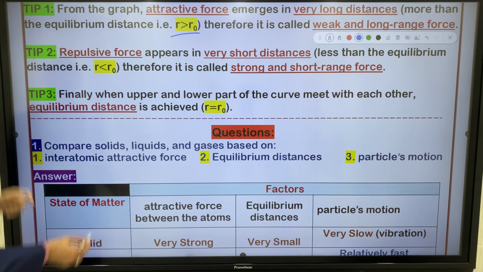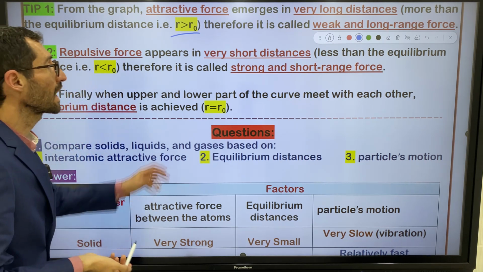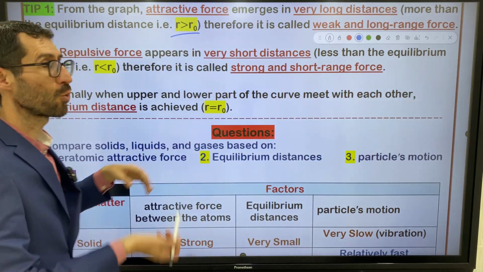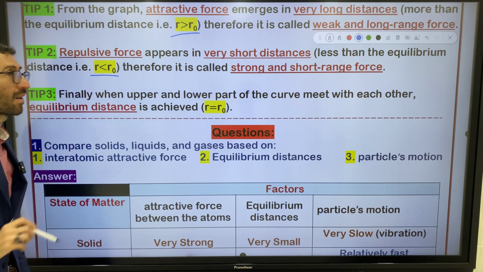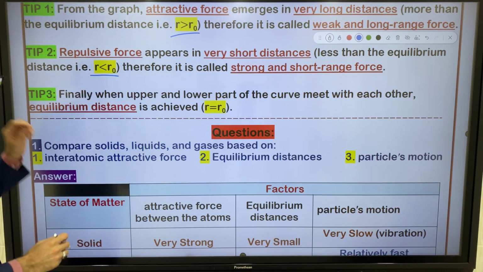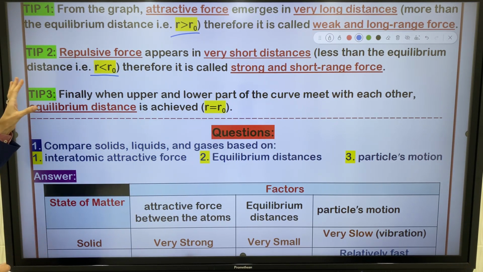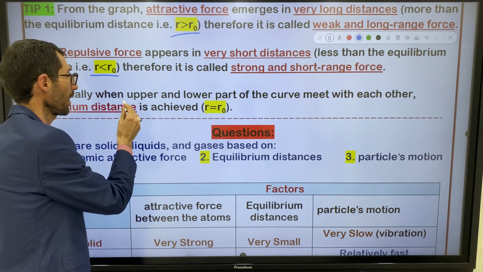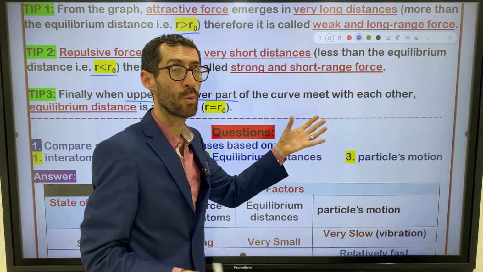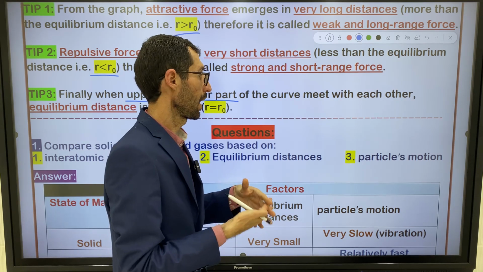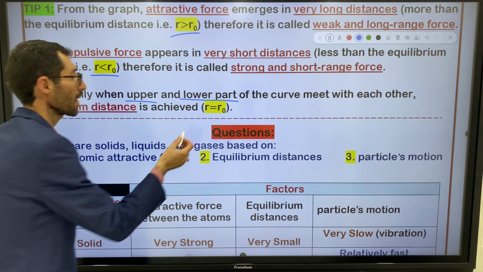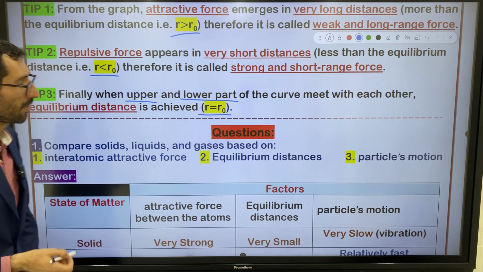The second tip, repulsive force appears in very short distances, less than equilibrium distance. What do I mean by this? Means R is less than R naught. Therefore, it's called strong and short range force. And the third tip, finally, when the upper and lower part of the curve meet with one another, they intersect each other, right? Equilibrium distance is achieved, means R is equal to R naught, right?